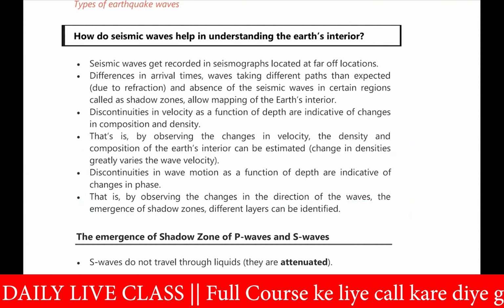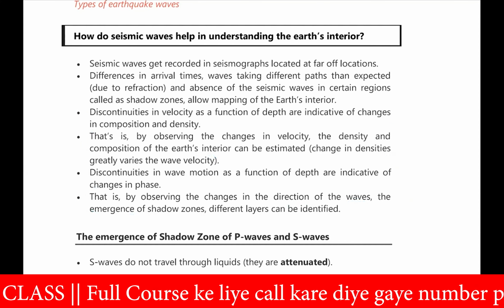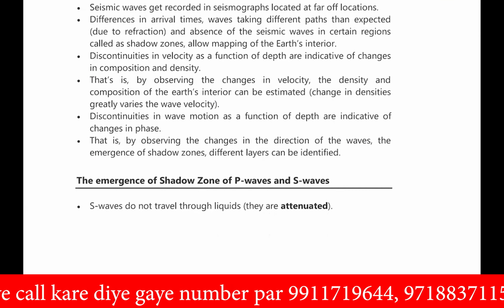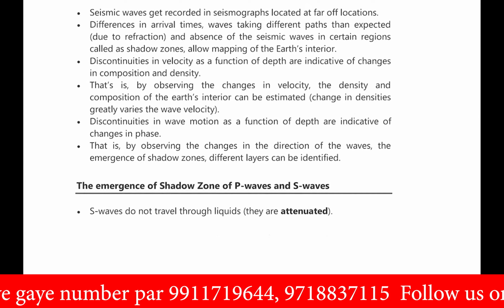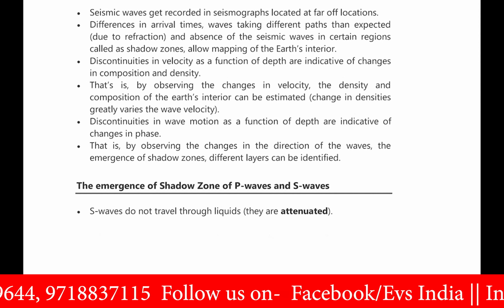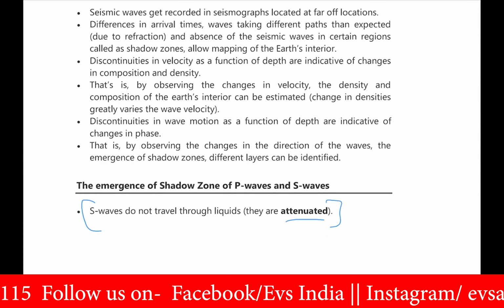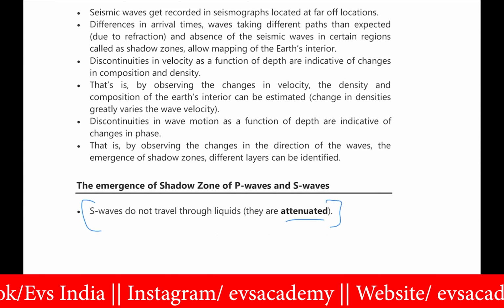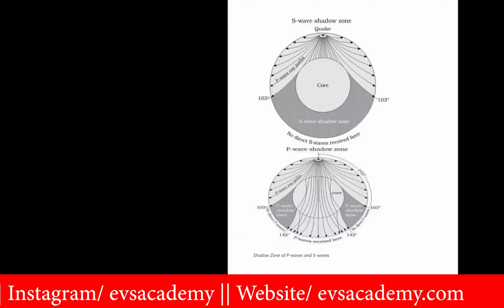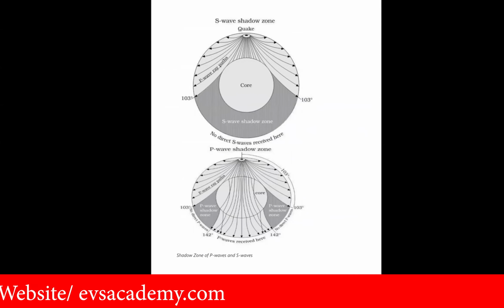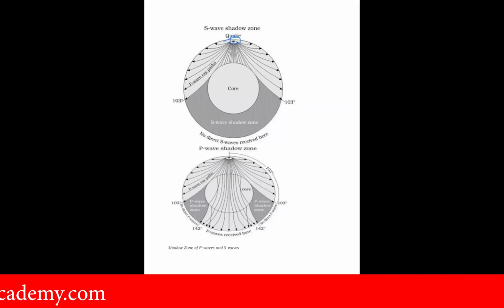So let's look at the photograph of the shadow zones of P waves and S waves. Before going to that, you should understand that S waves do not travel through liquid. They are attenuated there, because we have already seen that S waves are not capable of moving through liquid. Here you can see the shadow zone of the S waves. This is the focus of this particular earthquake. The primary waves are moving like this.